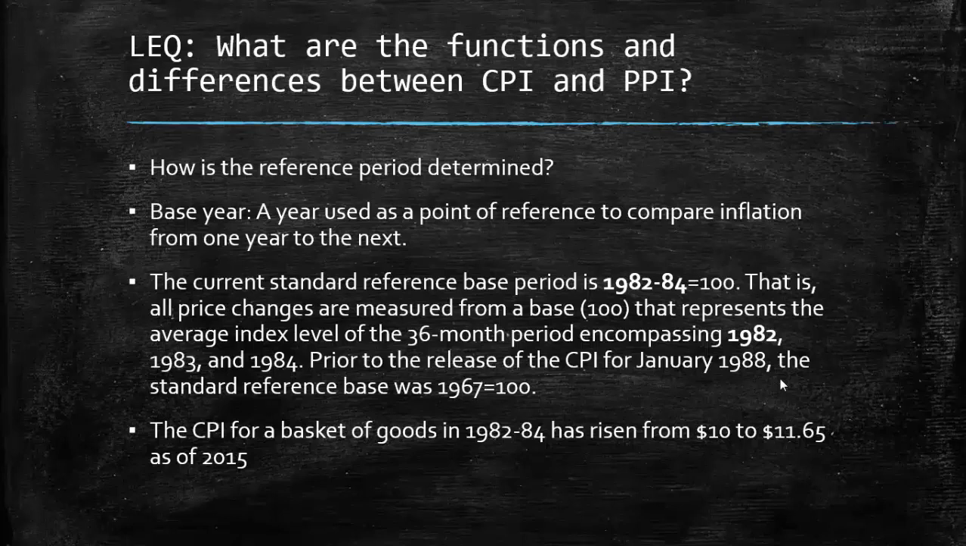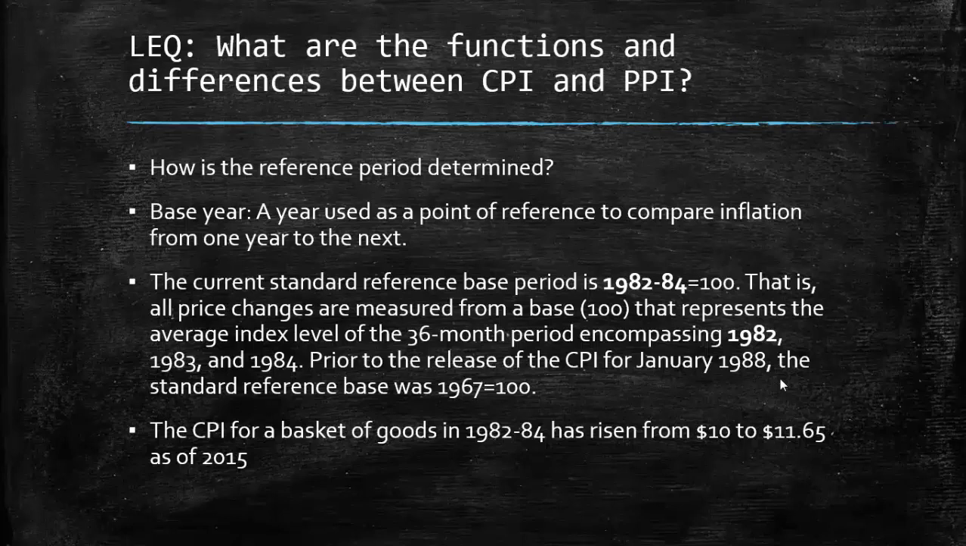CPI is always measured against a base year. So the current base year, the current standard of reference, check this out. This is interesting. It's from the 1980s. So what economists did, they took the average price of this market basket for 3 years, to get a really accurate measure, from the early to mid 1980s, and set that as, okay, this is going to be our average. All these comparisons we make, inflation is up, inflation is down, so on and so forth, they are going to base it off of that particular period of time.